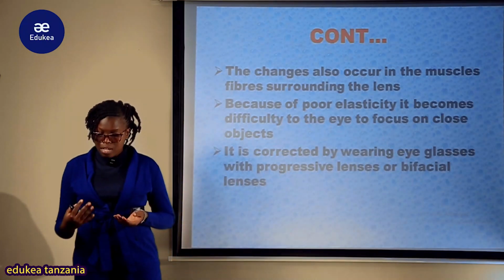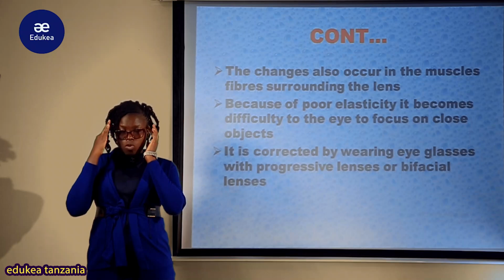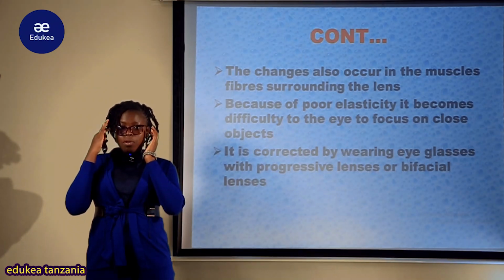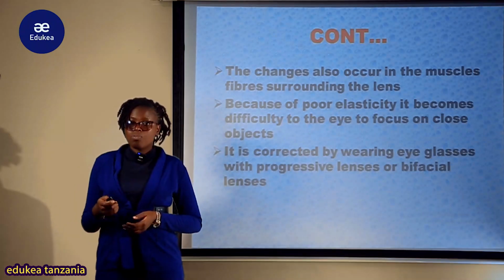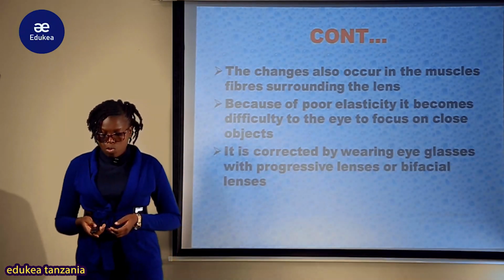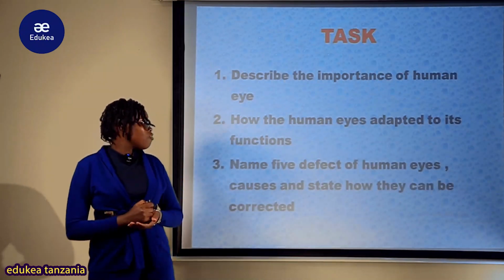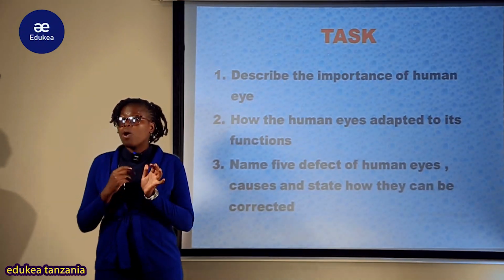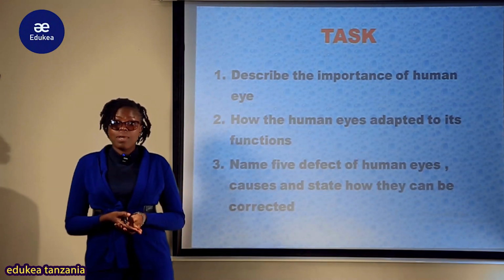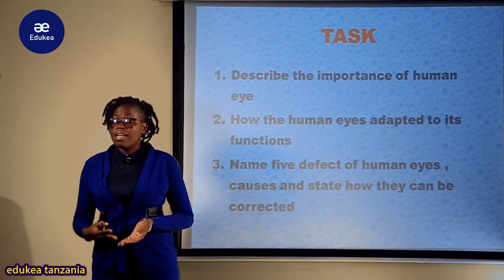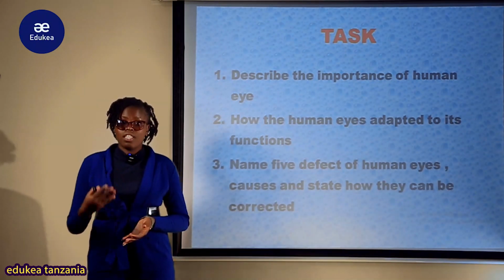Sana wazee unakuta na miwani imefunika hadi huku, unakuta miwani fulani nyeusi imefunika hadi huku, yani ni full tinted, ipo full mpaka huku. Those are the bifocal, kwa those people ambao wana ugonjwa wa presbyopia. So up to now, my lovely Form 3 students, I hope now you are aware concerning the mechanism of seeing. Ukiuliza swali lote concerning the mechanism of seeing, unaweza kunielezea, the defects of the seeing, na their correction and their causes.